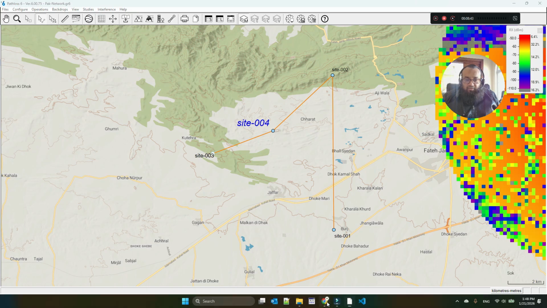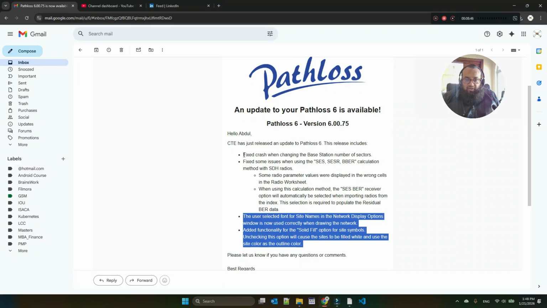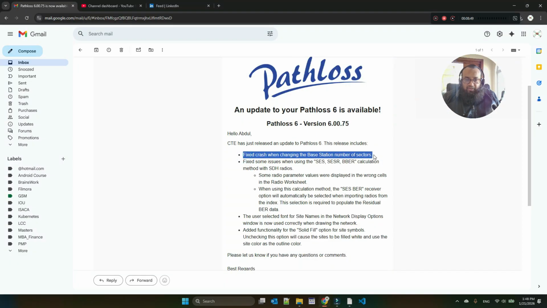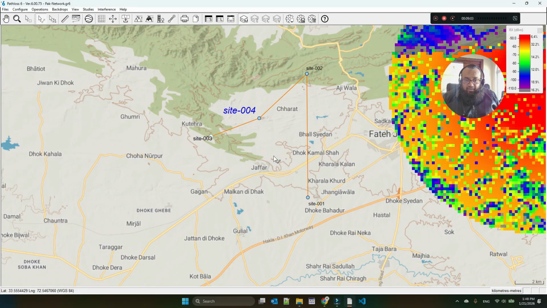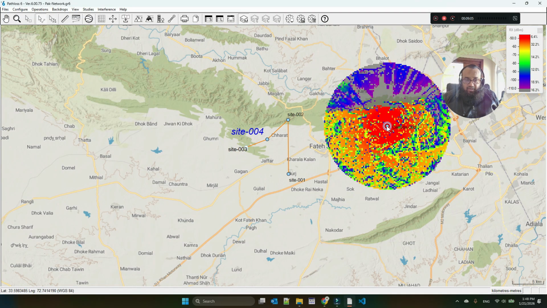The last thing is where I got a crash last time, so that's why I'm a bit skeptical, and I'm working taking care of everything. Let me change the number again, and I hope it will not crash this time.